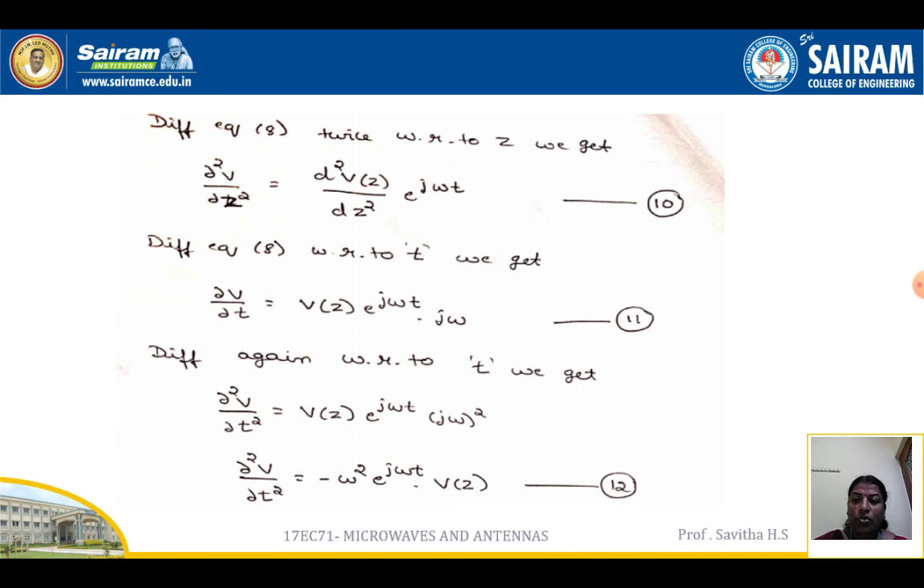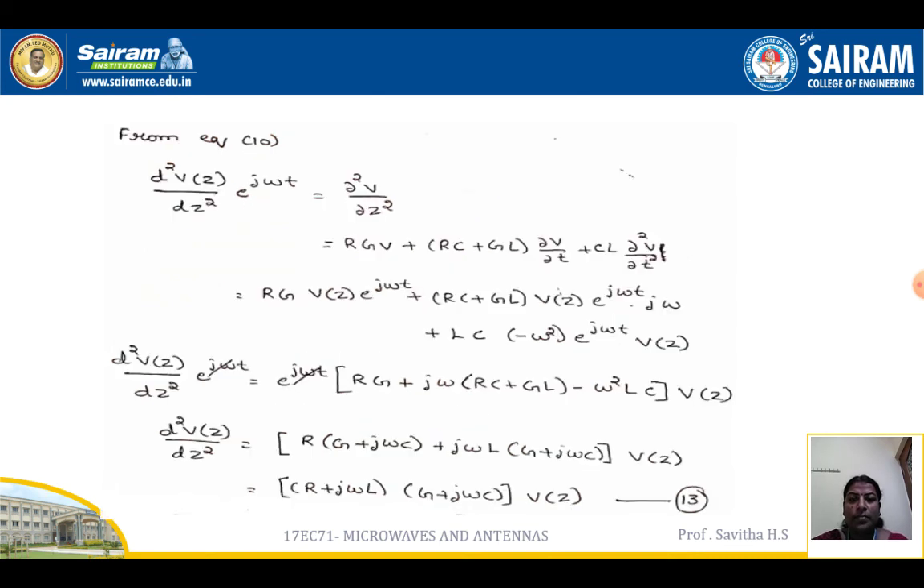So again, differentiate equation 11 with respect to T. So it will become dou square V by dou T square is equal to V of Z e to the power of j omega T into j omega, one more time j omega, so j omega whole square. We already know that j square is equal to minus 1. So the above equation will be minus omega square e to the power of j omega T into V of Z. From equation 10, d square V of Z by dz square e to the power of j omega T is equal to dou square V by dou Z square.